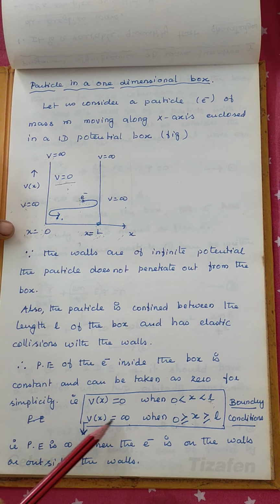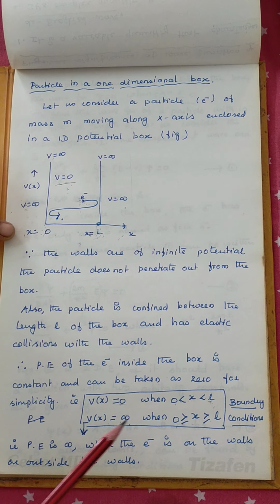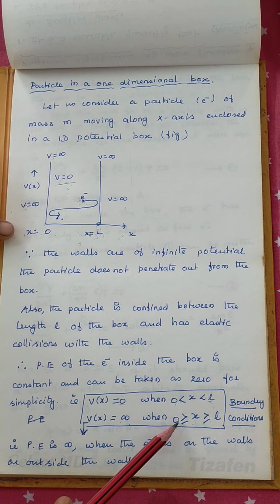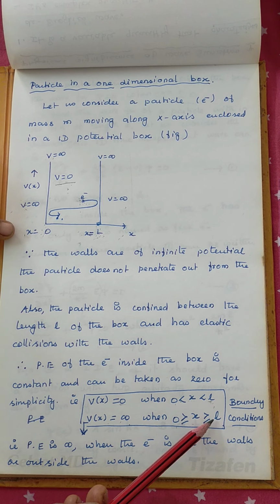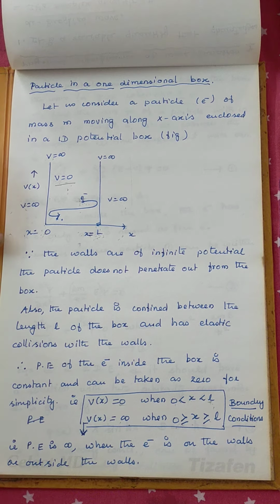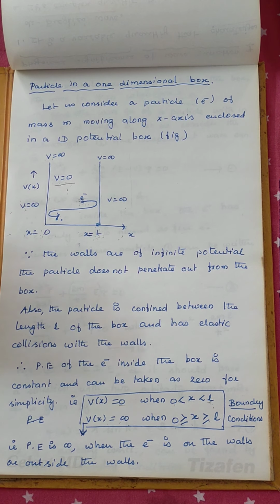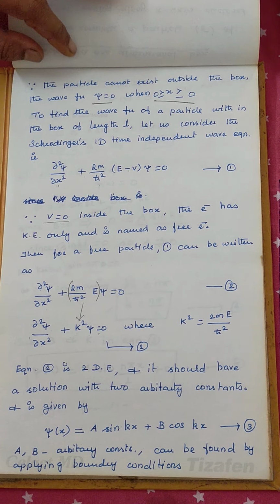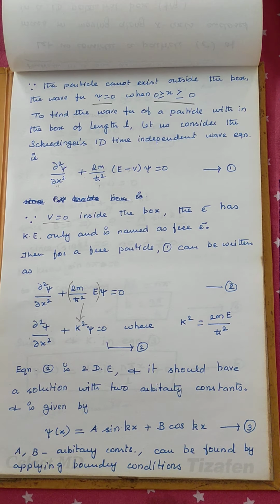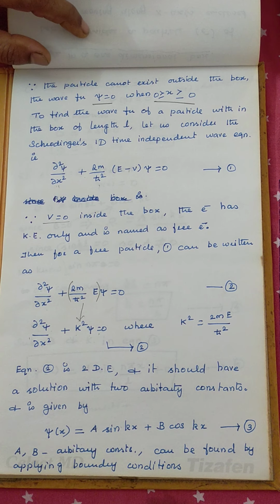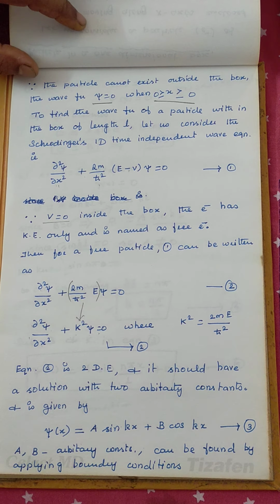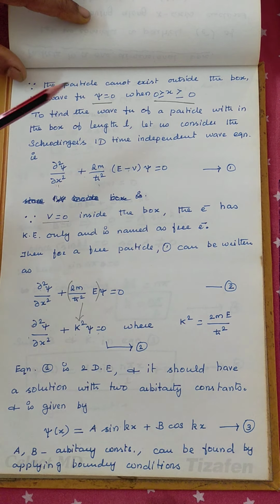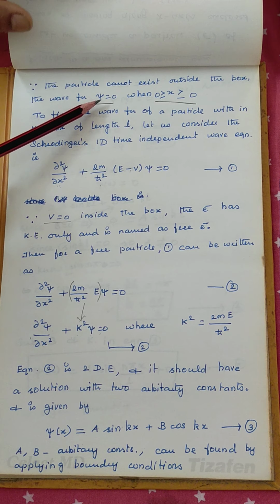That is, the potential is infinity when x is less than or equal to 0 or greater than or equal to L. We can consider this as the boundary condition for a one-dimensional potential box. The particle exists only inside the box. So the wave function has some value inside the box, and on the walls and outside the box the electron will not exist, so the wave function is 0.